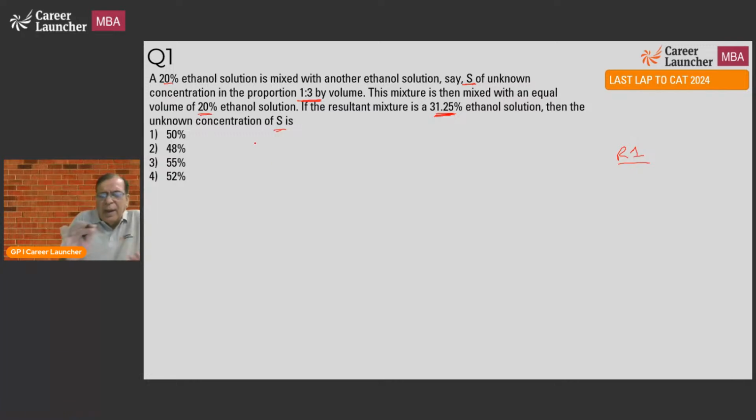Okay, and let me quickly tell you how I would attempt the question. We have a 20% alcohol. Another has S% alcohol. Okay, these are mixed in the ratio of 1:3. So if I say 1 liter of the first one and 3 liters of the second one, in total you get 4 liters. Now, this mixture is mixed with an equal volume of 20% ethanol solution. Equal volume, this is 4 liters, so another 4 liters of 20% alcohol solution is taken. And what happens? The mixture now becomes